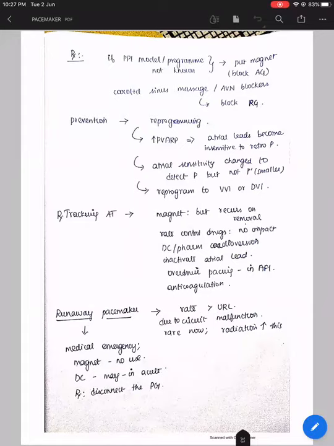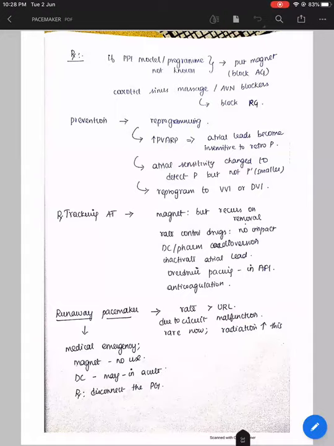Runaway pacemaker is actually a medical emergency wherein the rate goes beyond the upper rate limit. So upper rate limit is again a safety measure, that is the maximum rate at which this pacemaker can pace. If you set the upper rate limit at 120 or something, you will be thinking that, okay, we have set it at 120, so the pacemaker is not going to pace more than 120. But in certain circuit malfunctions, this rate can go above the upper rate limit, meaning above the safety limit, which is called a runaway pacemaker, which is a medical emergency.